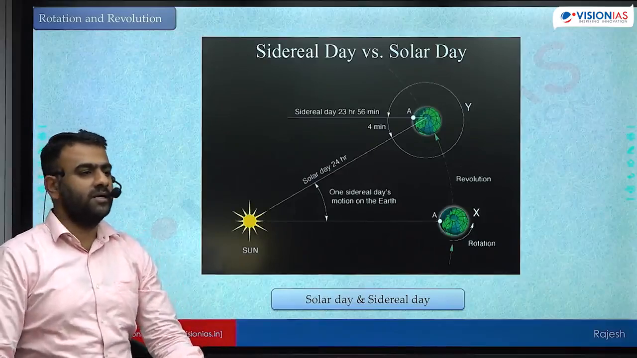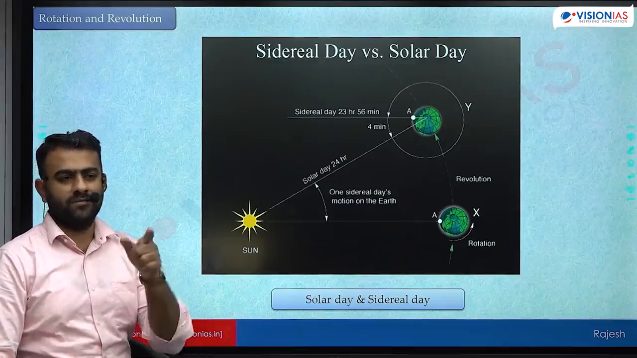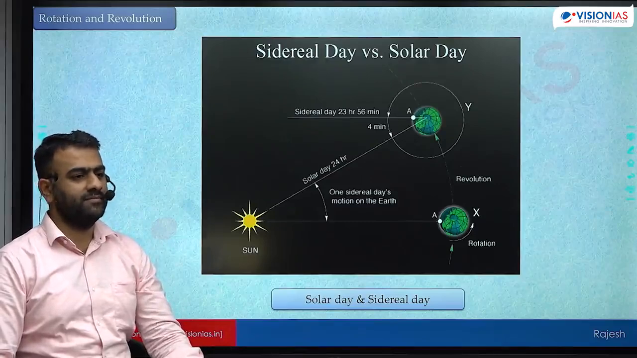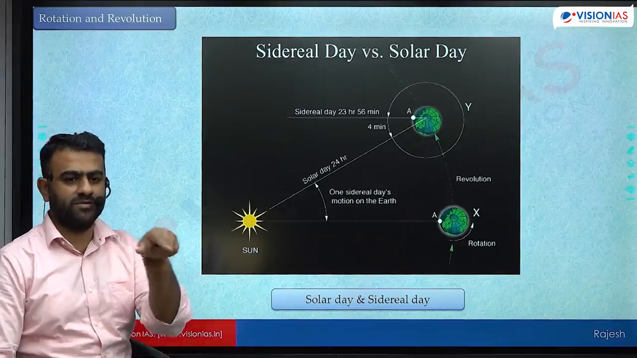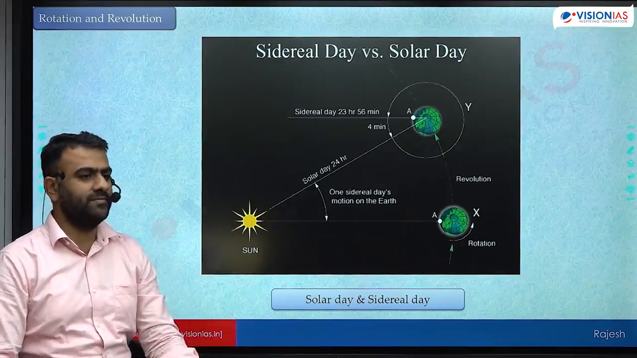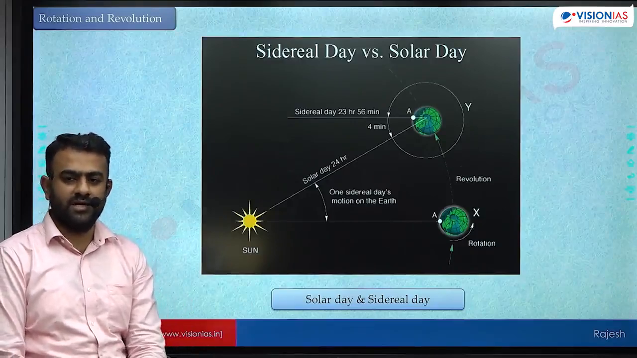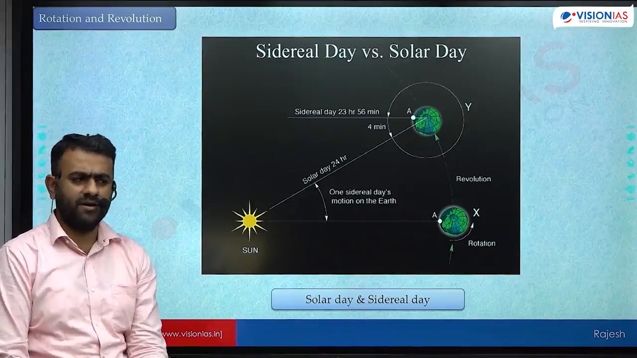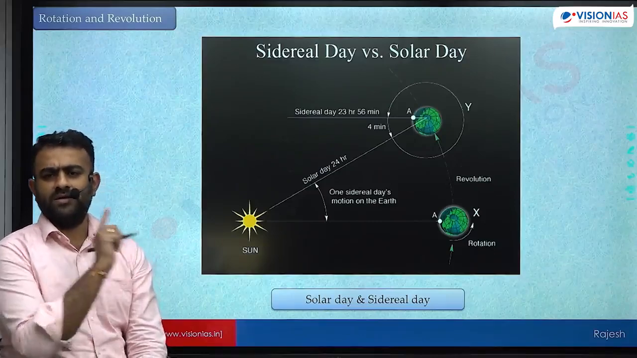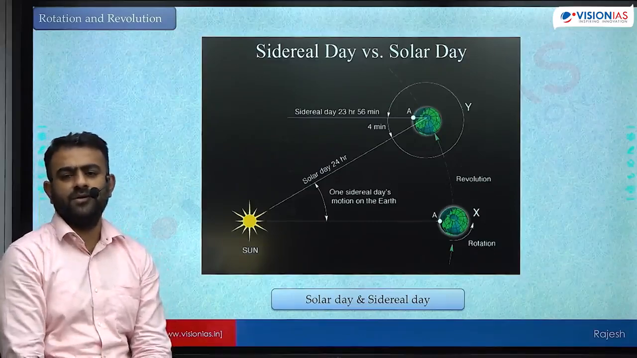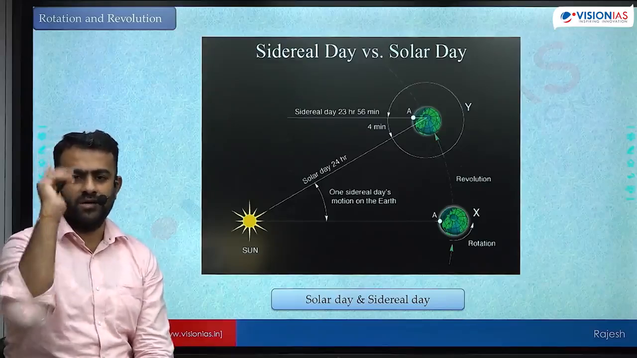So that means that when Earth completes 360 degrees, it will not see sun back at the same position. Is that right? If it saw sun back at the same position, then we would have said 23 hours 56 minutes is solar day. 23 hours 56 minutes would have been both solar day and sidereal day. Sidereal day is period of rotation basically. Sidereal day is the time taken by the Earth to complete 360 degrees of rotation. When the Earth completes 360 degrees of rotation, the sun is not at the same position.